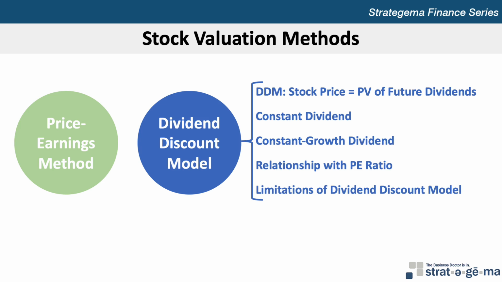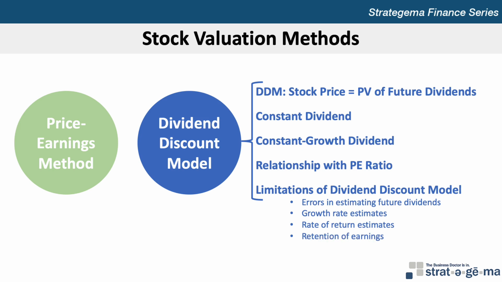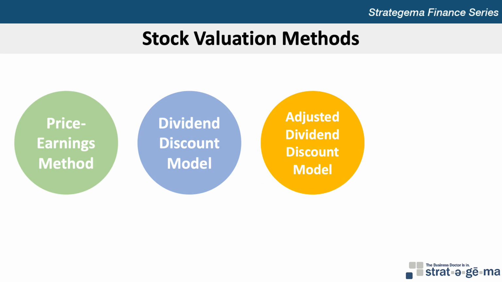The dividend discount model may result in an inaccurate valuation of the firm if errors are made in estimating the dividend to be paid over the next year, or in estimating the growth rate, or the required rate of return by investors. The limitations of this model are more pronounced when valuing firms that retain most of their earnings rather than distributing them as dividends, because the model relies on the dividends as the base for applying the growth rate. The dividend discount model can be adapted to assess the value of any firm, even those firms that retain most or all of their earnings.